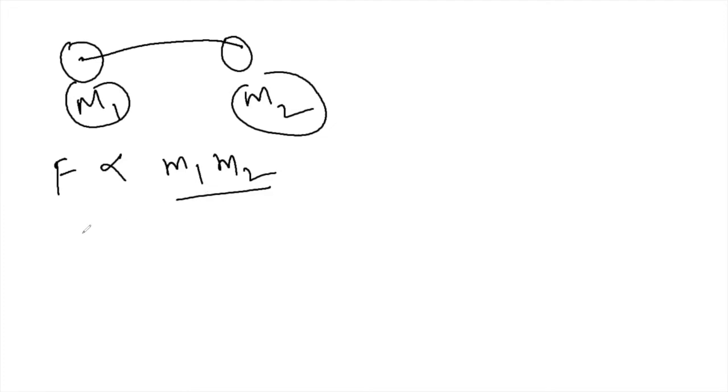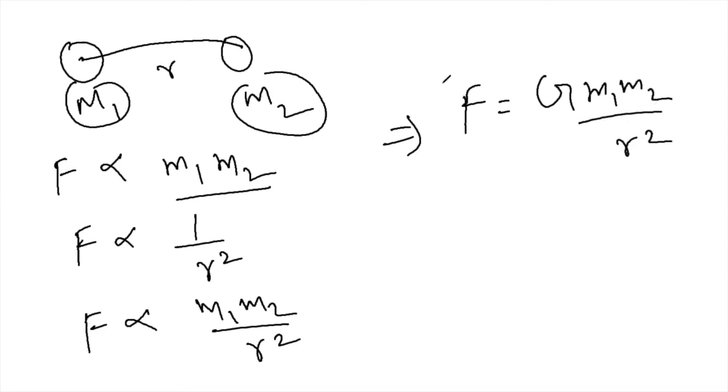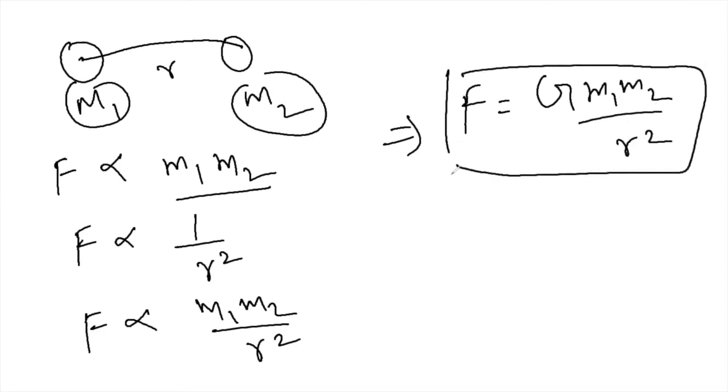And the distance between the objects is r, so the force is inversely proportional to the distance square. Combining both equations, you have F proportional to m1 m2 divided by r square, and when we remove the proportional sign, we get the gravitational constant G, whose value remains constant whatever problem you solve. G is simply 6.67 into 10 raised to power minus 11.